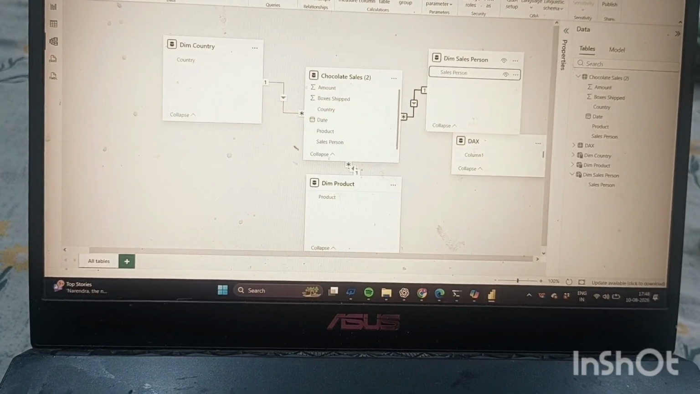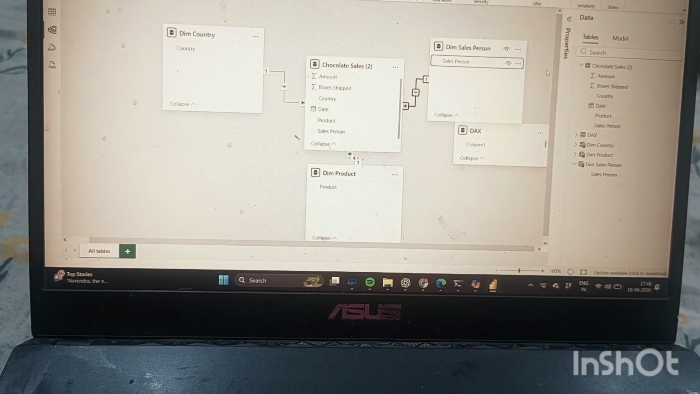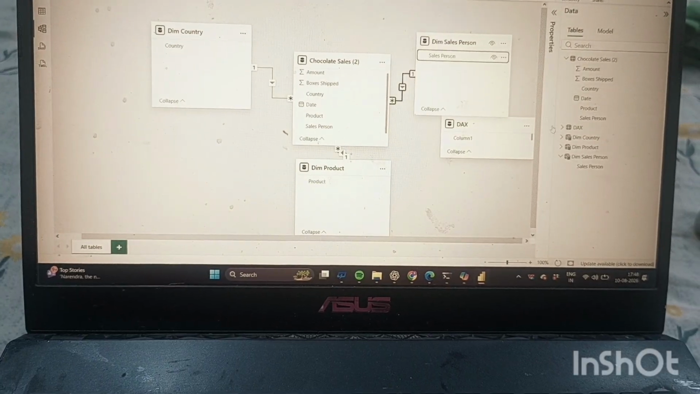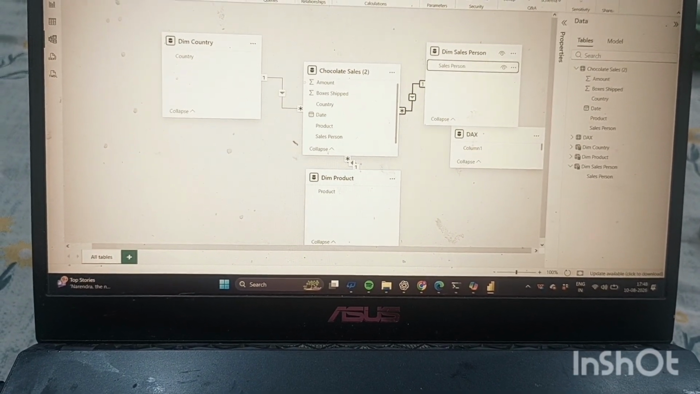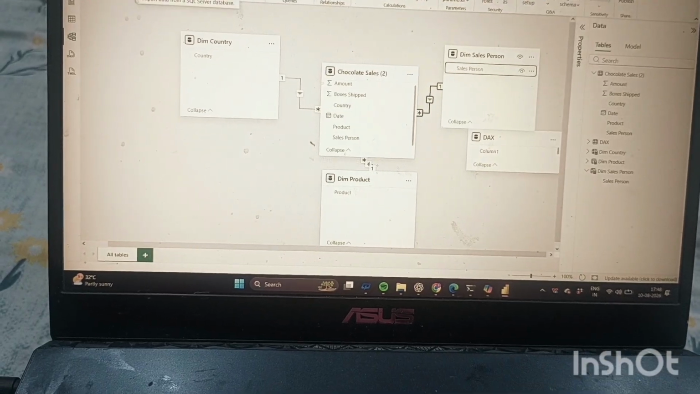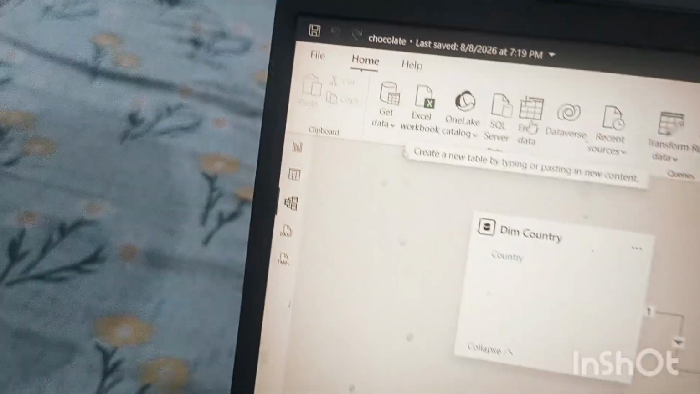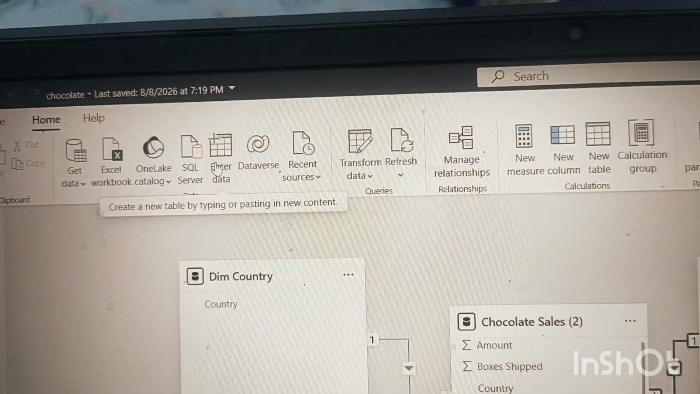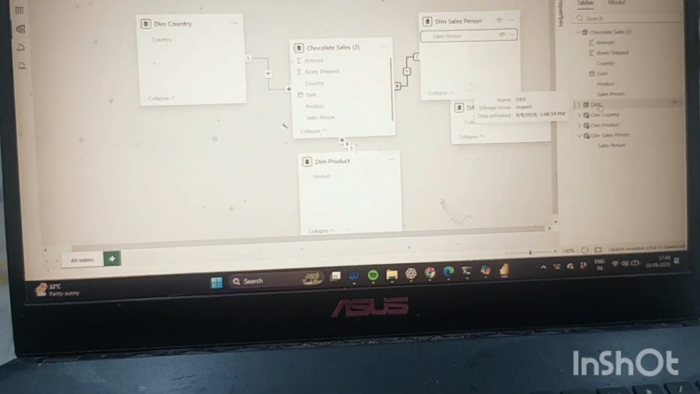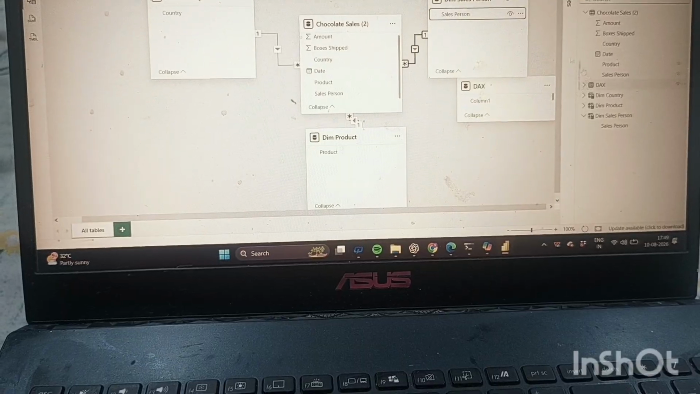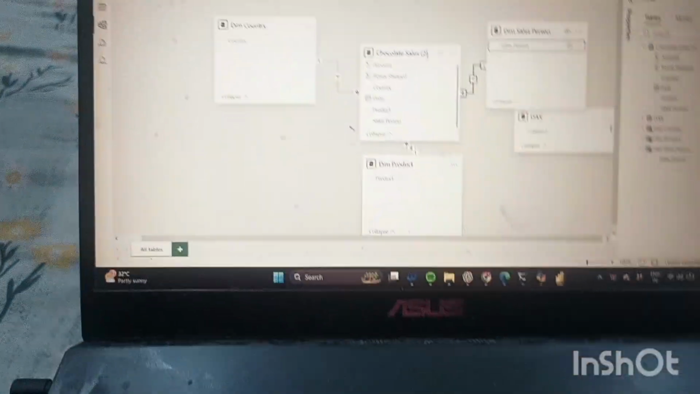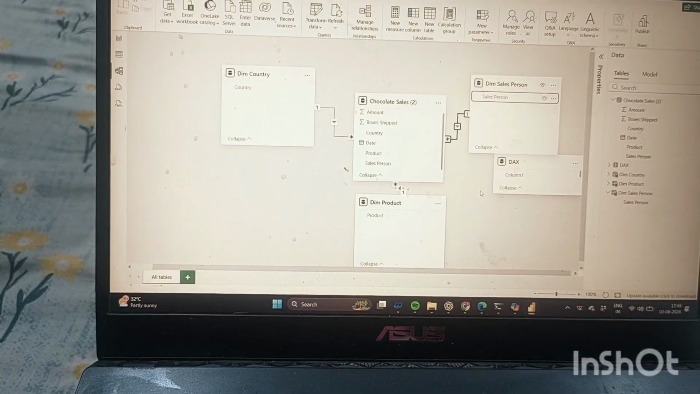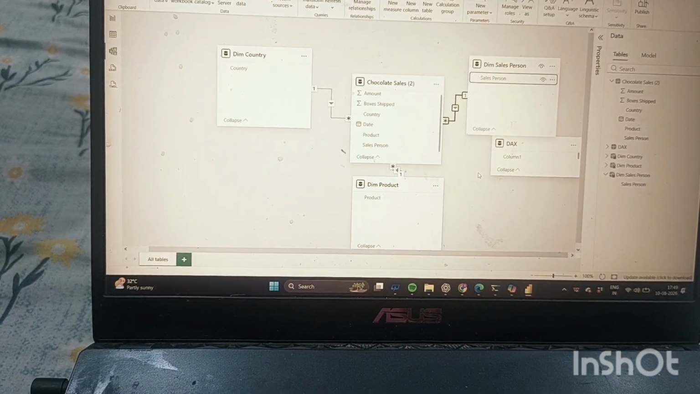For that, I want to share with you one thing: if you want to create any kind of DAX function, just go and click on enter data, and it will be created. If you have to write a DAX function, you just have to go to new measure. In new measure you can create any kind of DAX function. That I will share in our next video.